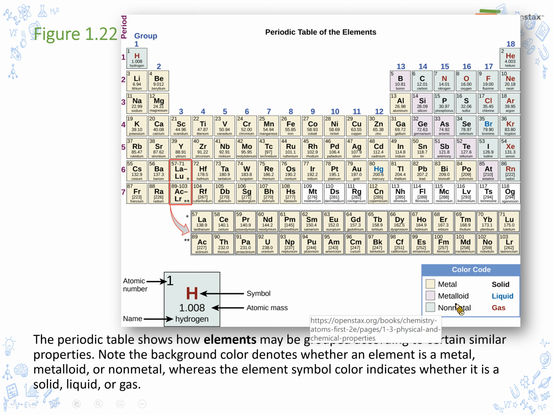Whereas the element symbol color indicates whether it is a solid, liquid, or gas. Here, solid in black, liquid in blue, gas in red. So it is easy to see all the elements and some basic properties of these elements.